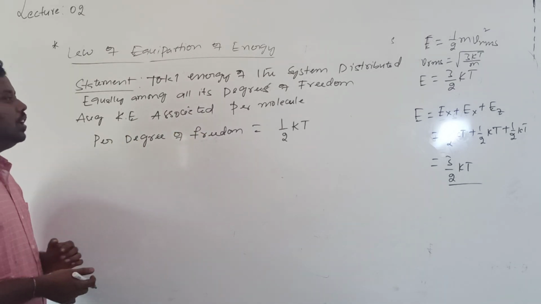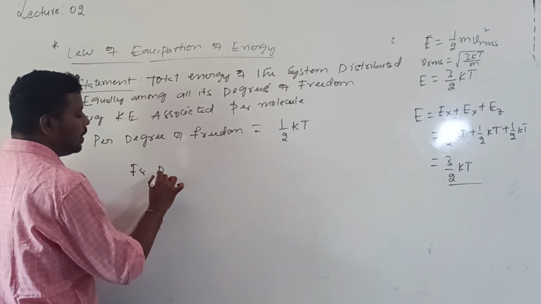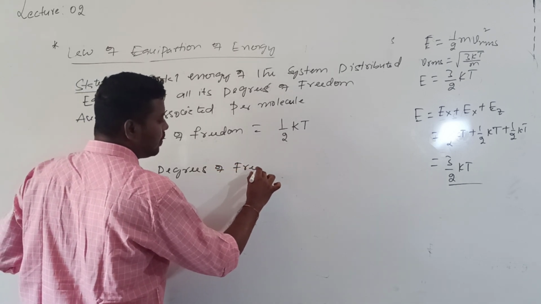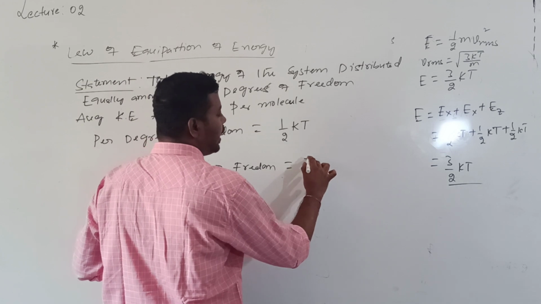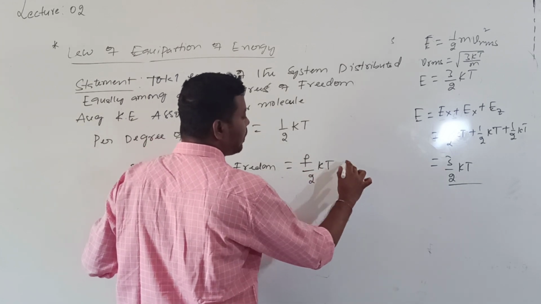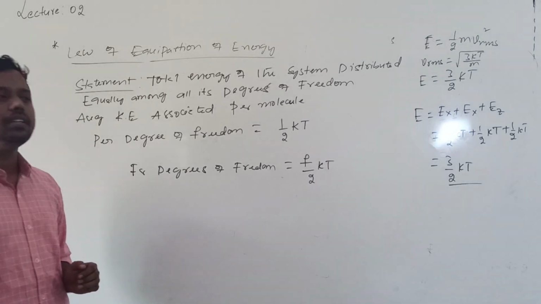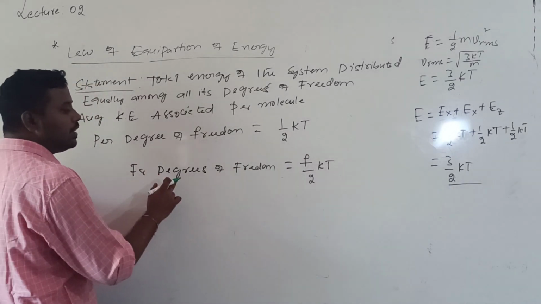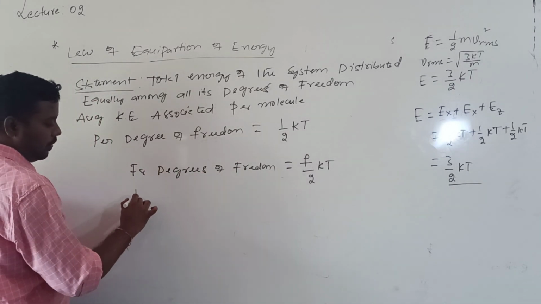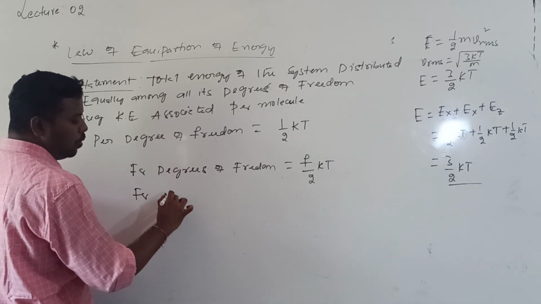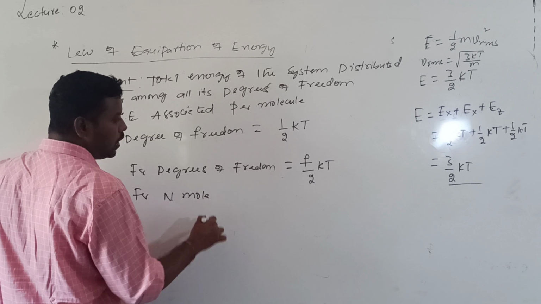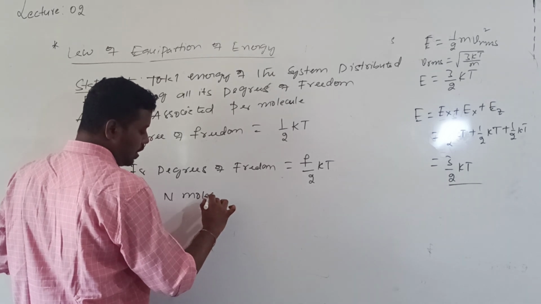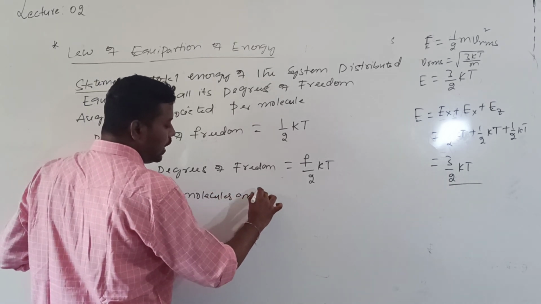Okay? So if there are f degrees of freedom, for f degrees of freedom, what will the energy become? So f by 2 into k into T. If there are 3 degrees of freedom, then what will be the total energy? 3 by 2 into kT. So for f degrees of freedom, this is the formula for one molecule. Now for n molecules and f degrees of freedom.